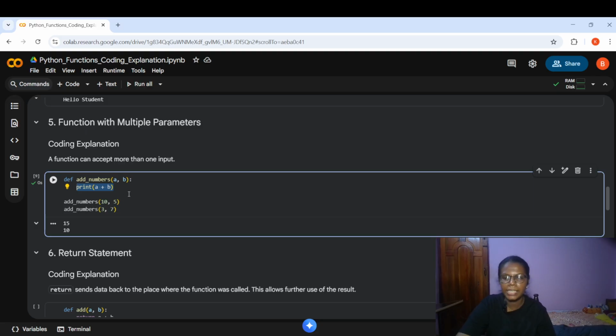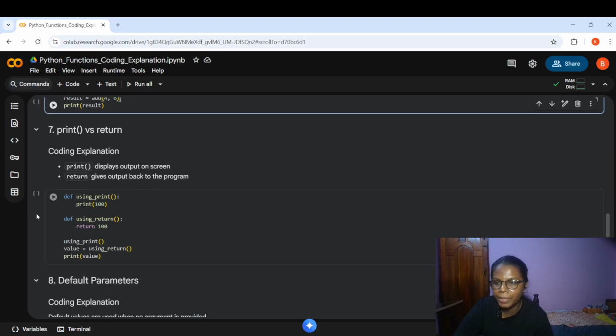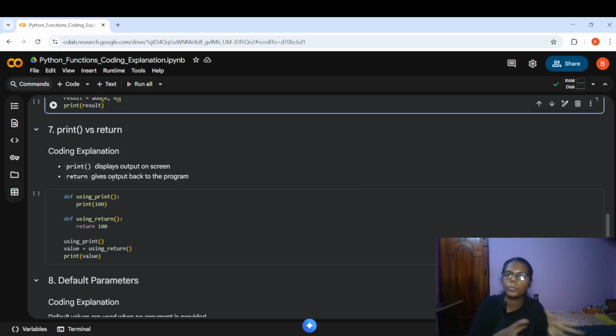Instead of using a print statement in Python functions, I can use something called return. The usage of return could be easily understood by seeing the difference. Print is generally used for displaying output on screen, but return gives output back to the program. So in the program, the logic will continue by returning the value of the particular logic to another variable. I'm going to store the result in another variable, and then whenever I need to print the output, I will not call the function name. Instead, I will call the variable inside which I stored the result of the function.